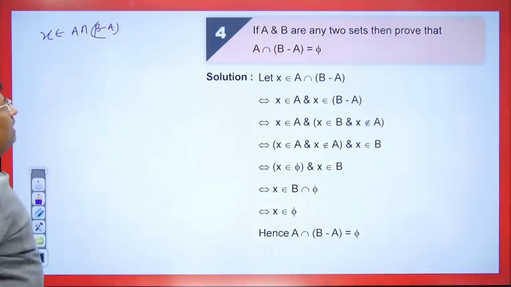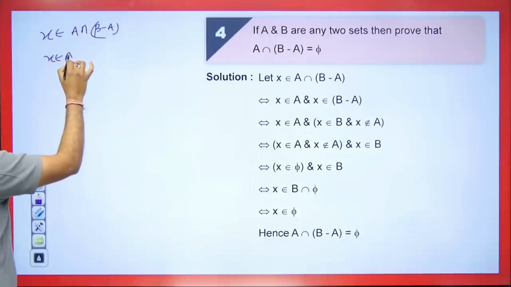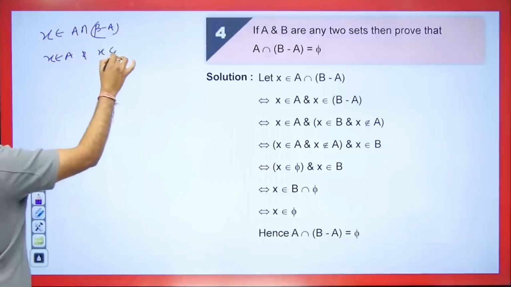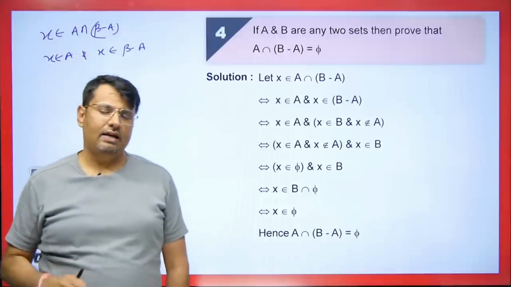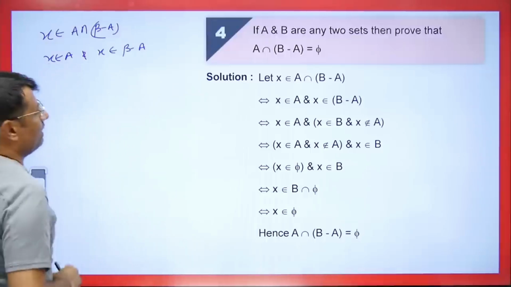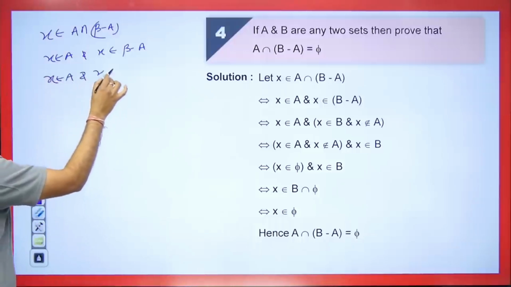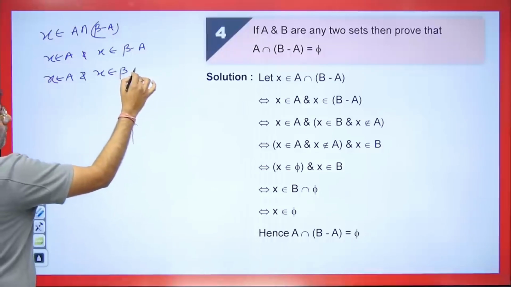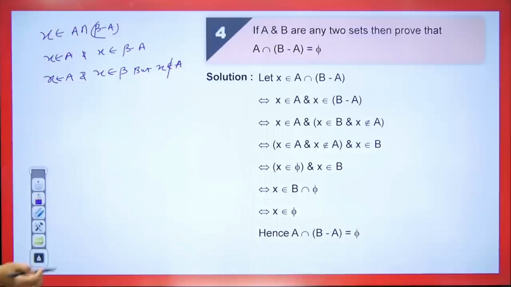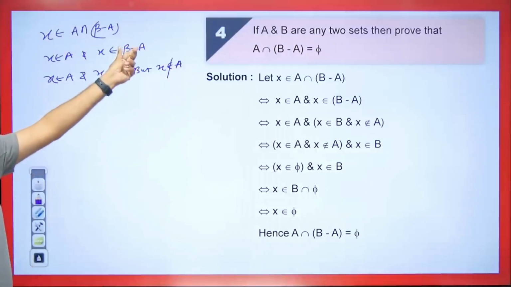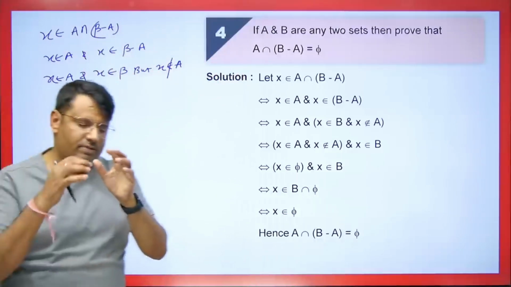I'll take this. Now let me tell you, if x is in its intersection, then it means that x will also be in A and x will also be in B minus A. And whenever we have x in B minus A, then the element x will be somewhat like this. X belongs to A, which means that x will go into B. But x does not belong to A. Whenever an element is going into B minus A, then x should be in B, but should not be in A. Because whenever we take the difference, what do we do in it?